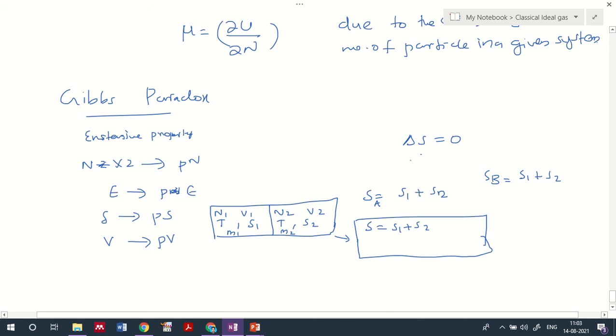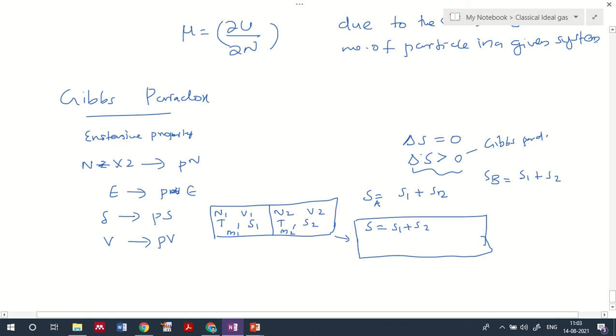But what we basically observe is that the change in entropy will be greater than or equal to 0. In most cases we observe the delta S value will be greater than 0, not greater than or equal to, it will be greater than 0. So there is some difference you can observe when you mix a state. Here these are two different chambers. When you mix, the entropy should be the sum of S1 plus S2, but we are not getting the same. That is what we call the Gibbs paradox representation.